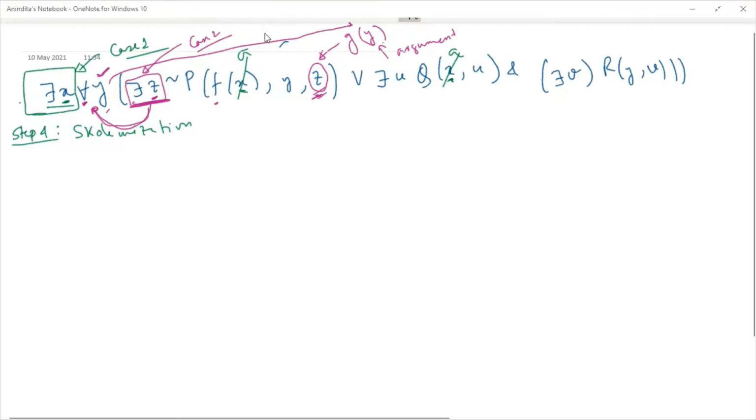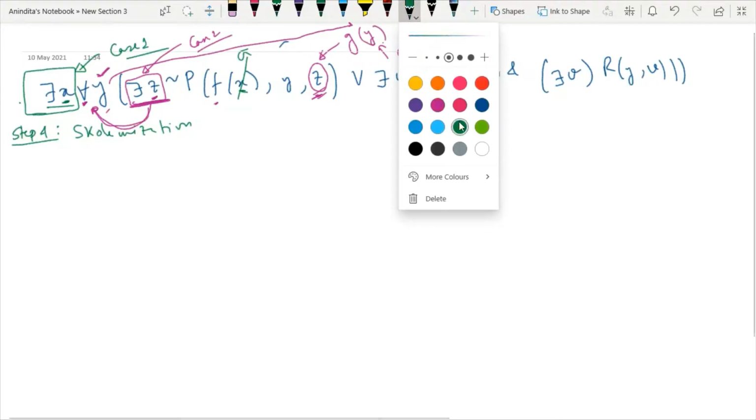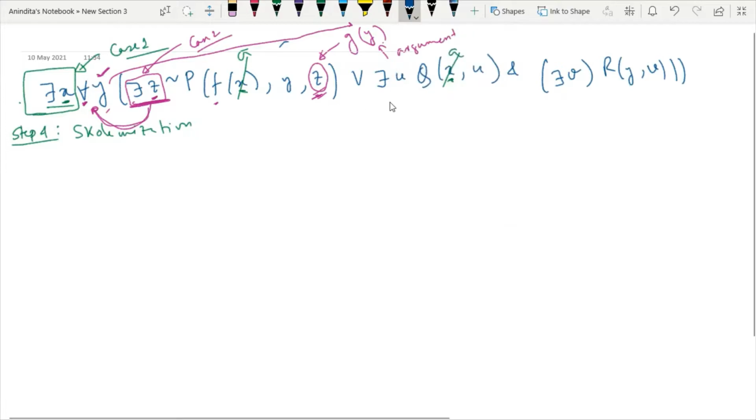Now I will check if there exists any other existential quantifier or not. Now I have another existential quantifier, that is there exists u. If I perform skolemization on this, the question is, which case does it come under? Now pay attention to this. Here there exists u comes under case number 2.